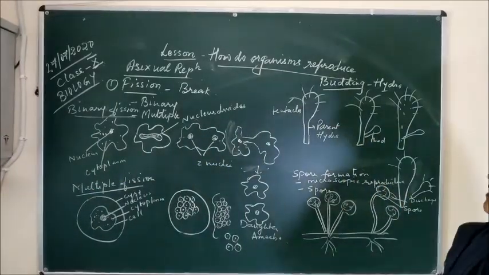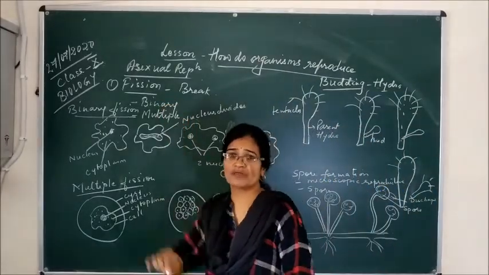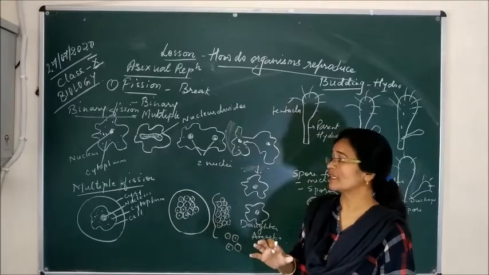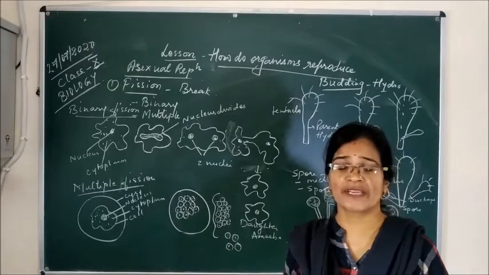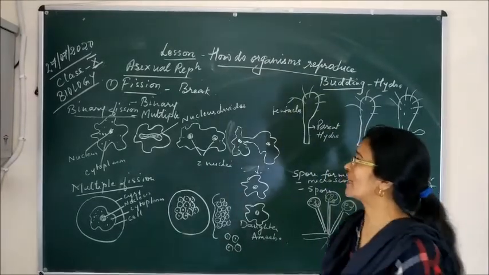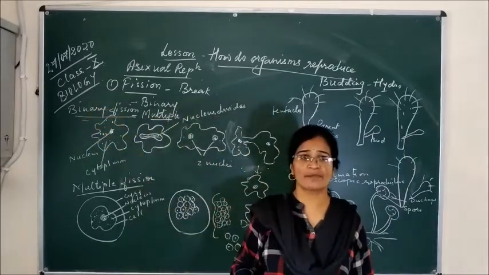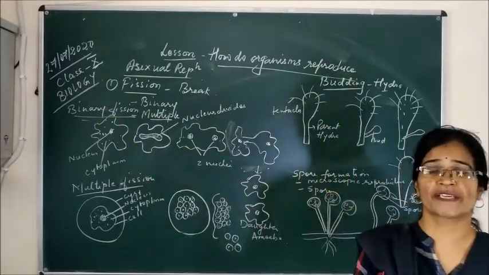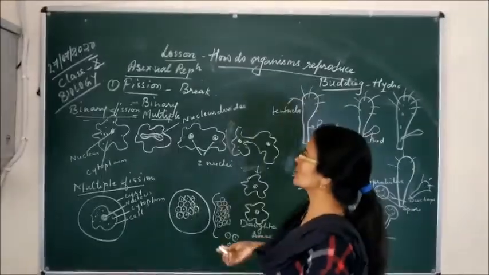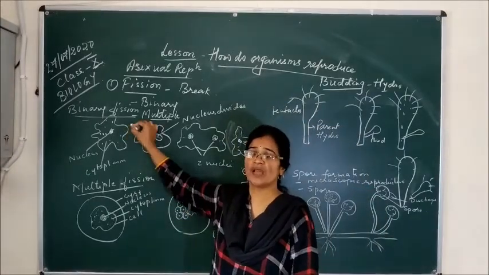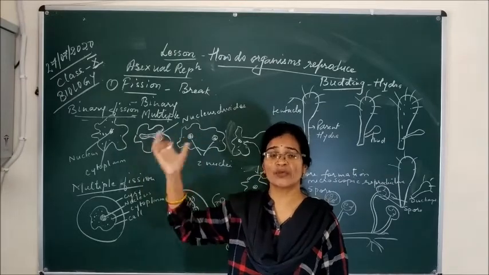The first process we'll study is fission. Fission is a type of asexual reproduction in which the organism breaks into two or more parts, and according to the number of parts it breaks into, it is divided into two types: binary fission and multiple fission. Binary, as the name indicates, means the organism splits into two new organisms; when two new organisms are produced, it is called binary fission. And multiple fission means one organism divides into many new organisms.